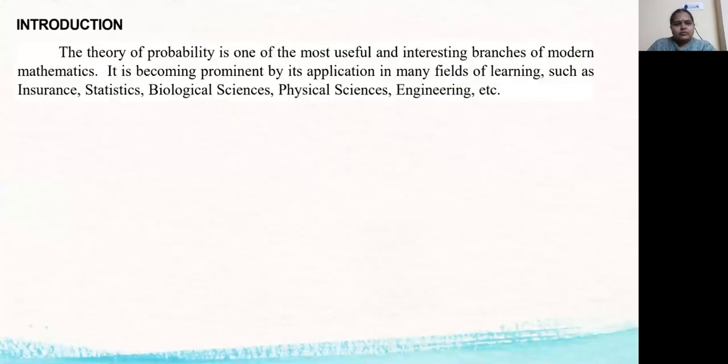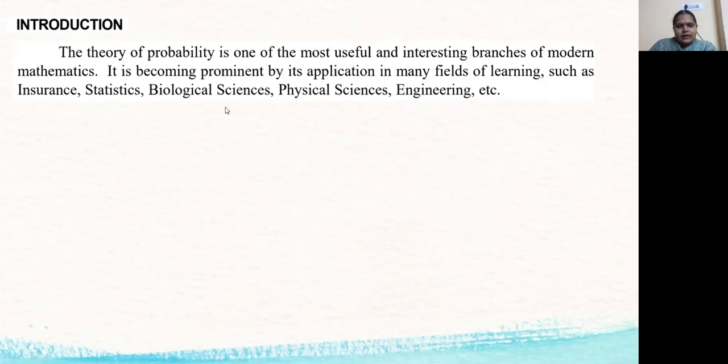First, we discuss the importance of probability in our daily life. The theory of probability is one of the most useful and interesting branches of modern mathematics. It is becoming prominent by its application in many fields of learning such as insurance, statistics, biological sciences, physical sciences, engineering, etc. Recently it is also useful in deep learning and machine learning.